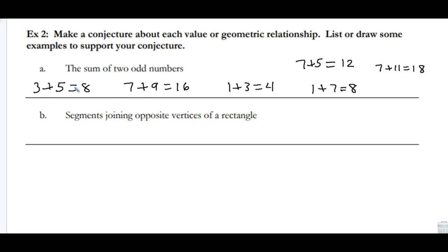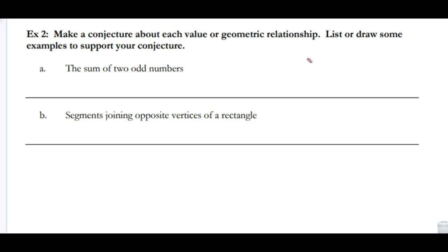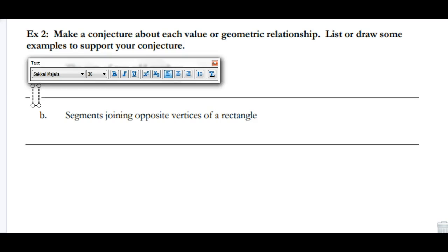Okay, so it's not divisible by 4, but 18 is divisible by 2, and they're all divisible by 2, which means they're all going to be even. So based on these examples that I've just said, I think that the sum of two odd numbers is even. Alright, so that's what I'm going to write right in here. I'm going to actually give myself some room. So I'm going to say, the sum of two odd numbers is even.